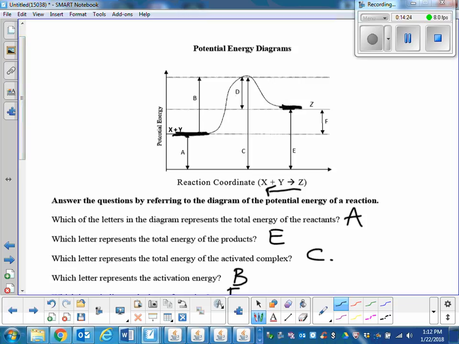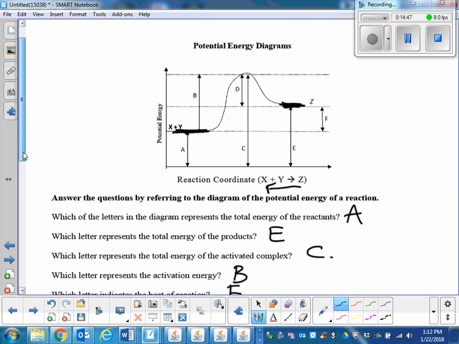If this is my reactant, Natalie, what is my activation energy? This is my reactant now. I have to activate it. E is the total energy of the reactant. I have to increase its energy. That is correct. It is D.